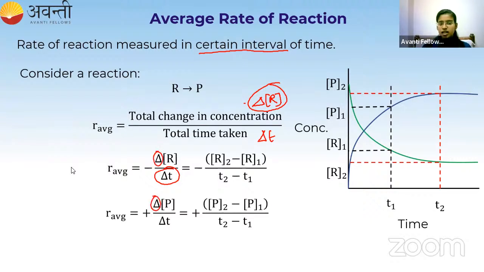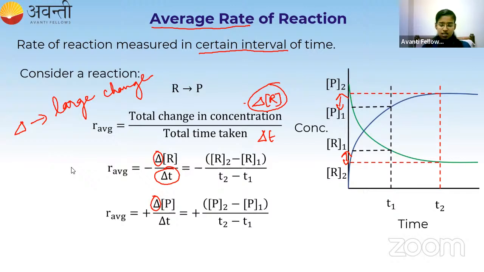This delta denotes the large change, which we use only for finding the average rate of the reaction. Got it? Average rate between R1 and R2, what is the rate? Between P1 and P2 concentration, what is the rate? We are calculating for a certain interval of time. This is all about average rate.